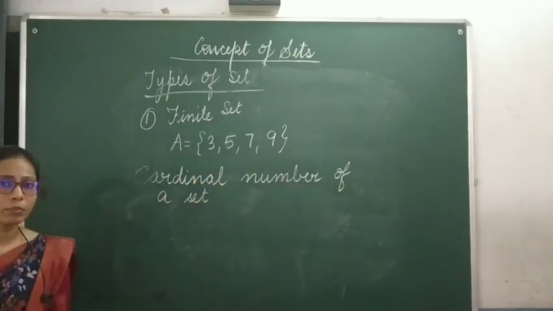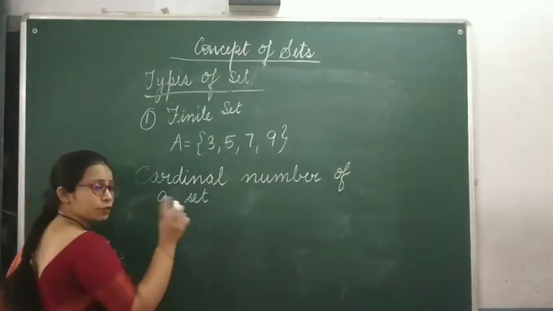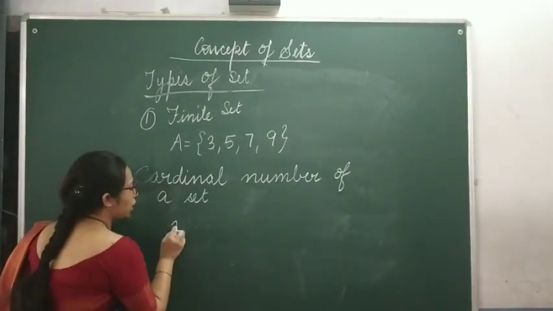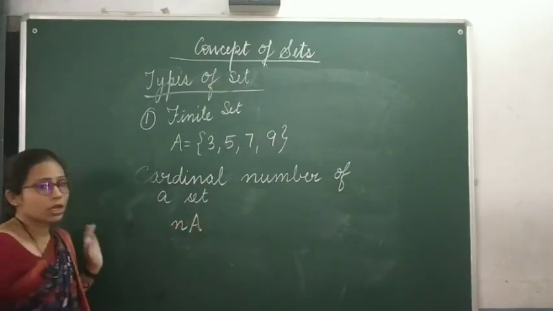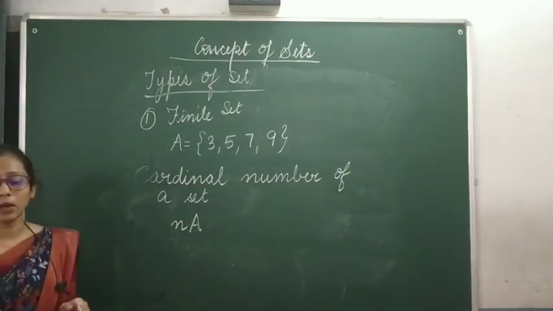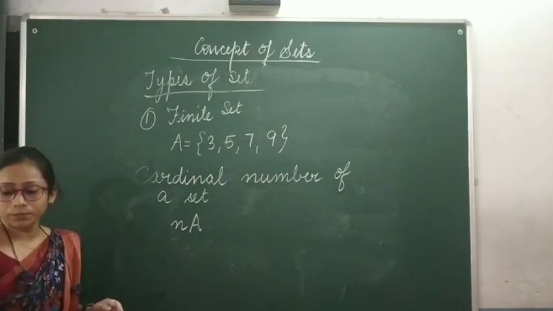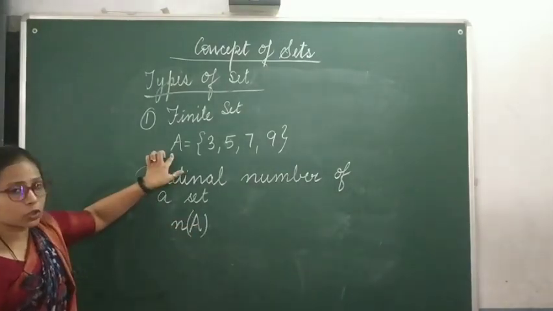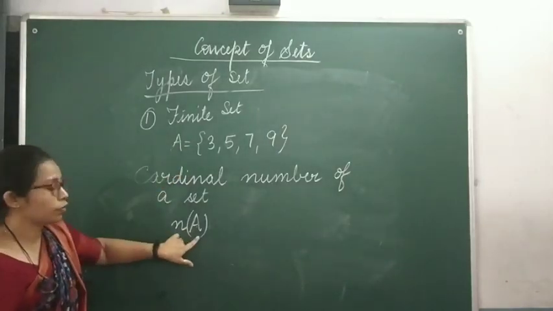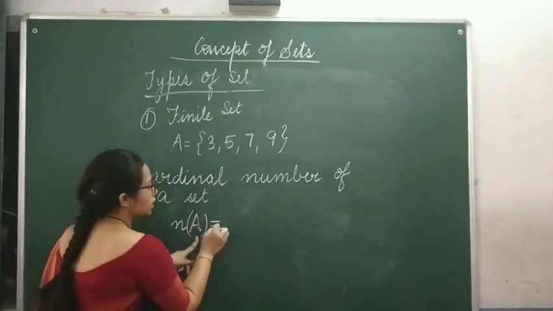What is the cardinal number of a set? It is first of all represented by small n. Small n of A. If you have to find out the cardinal number of A, so this is n of A, the cardinal number of A. And what is it?